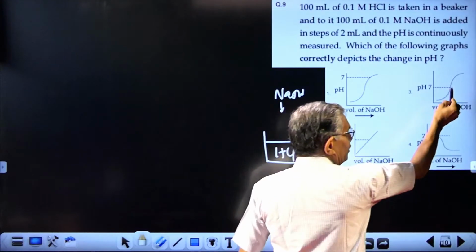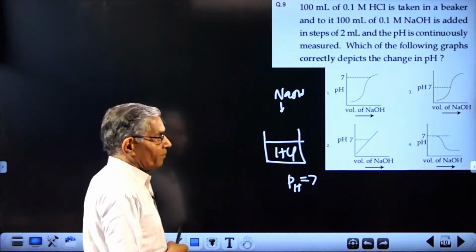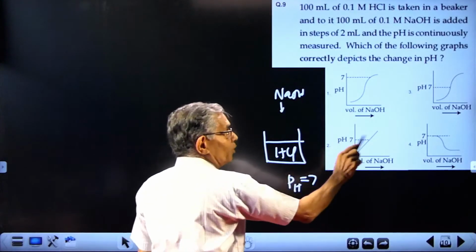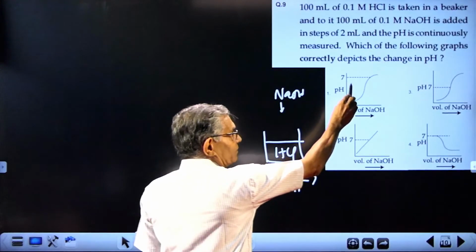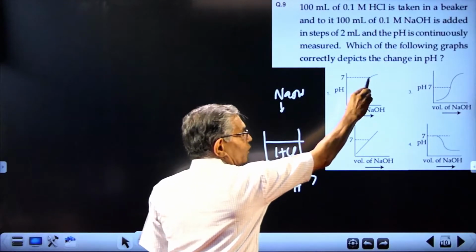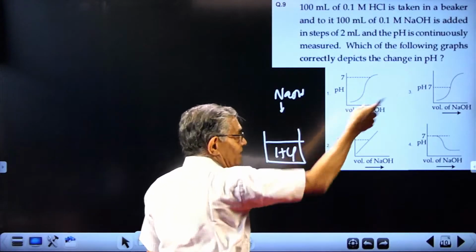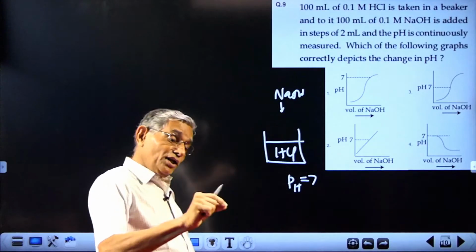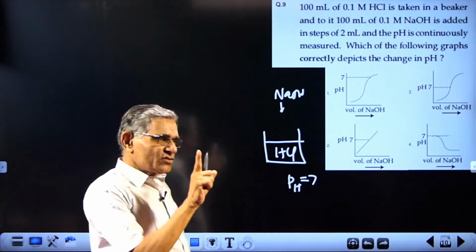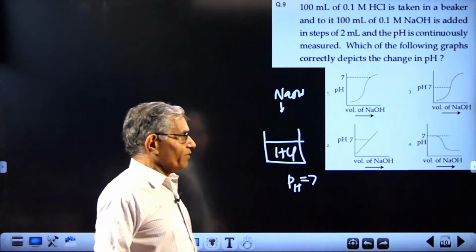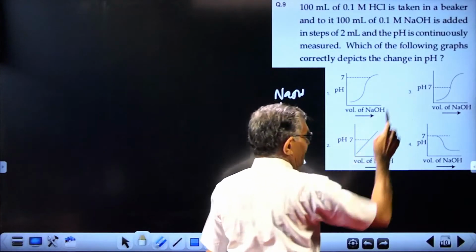That point is actually called the point of inflection. The straight line will not be obtained. Here the pH is 7 toward the end. It is not the maximum rate of change. The point is, maximum rate of change of pH is observed exactly at the end point, pH equal to 7. So the answer is 3.